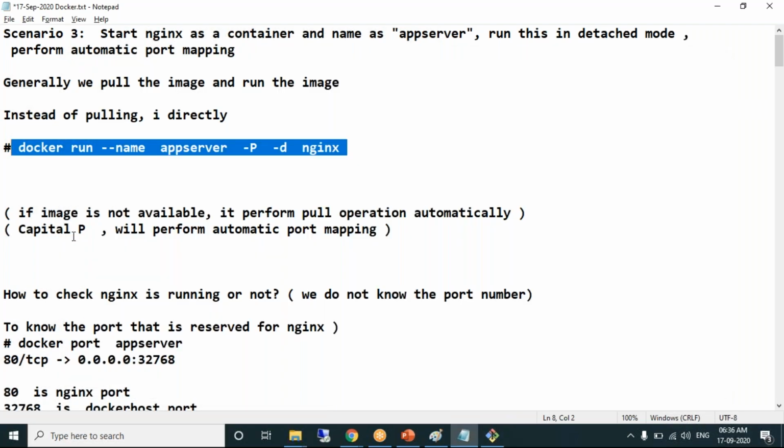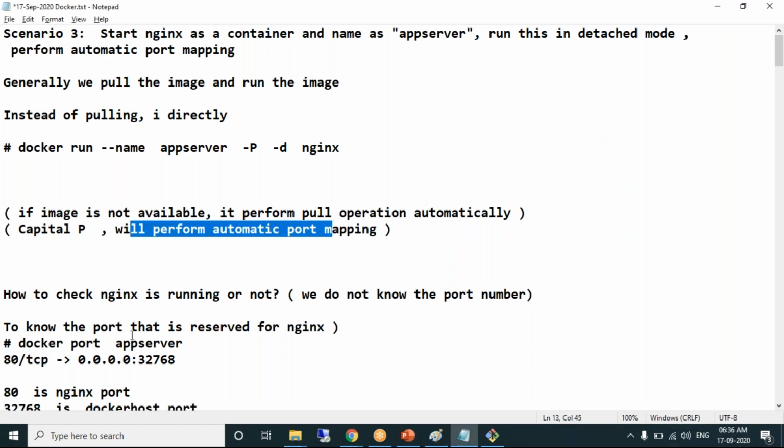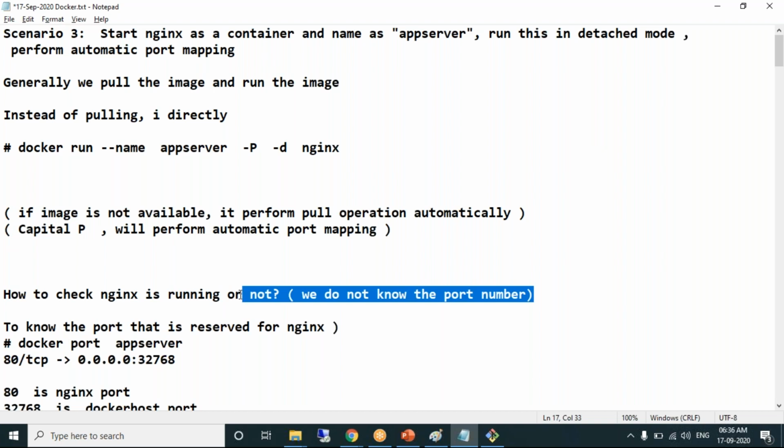If the image is not available, it performs the pull operation automatically. Now, capital P will perform automatic port mapping. I want to check whether Nginx is running from the public IP colon port number, and I want to know which port number on the Docker host it is mapped to. If you want to know the port information, we have a command called docker port followed by the container name. What's the name of the container? App server.